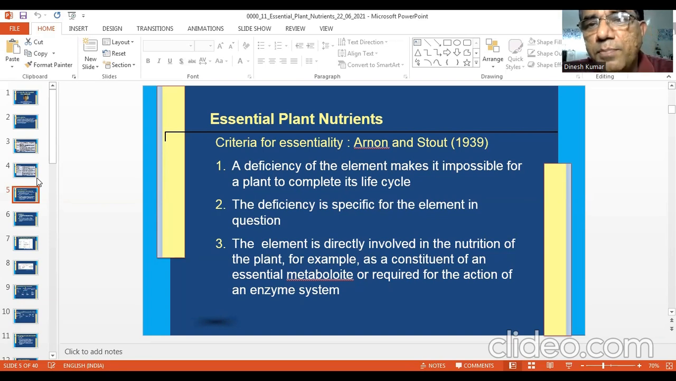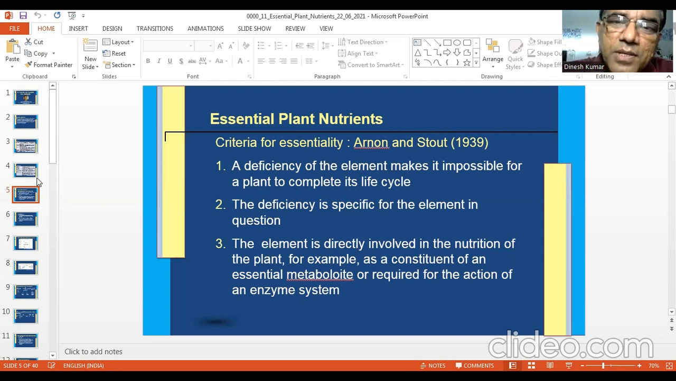Second, the deficiency is specific for the element in question. It means the requirement of a particular nutrient can be met only by that element. It cannot be substituted or replaced by another element or nutrient. For example, you get the function of, say, nitrogen.